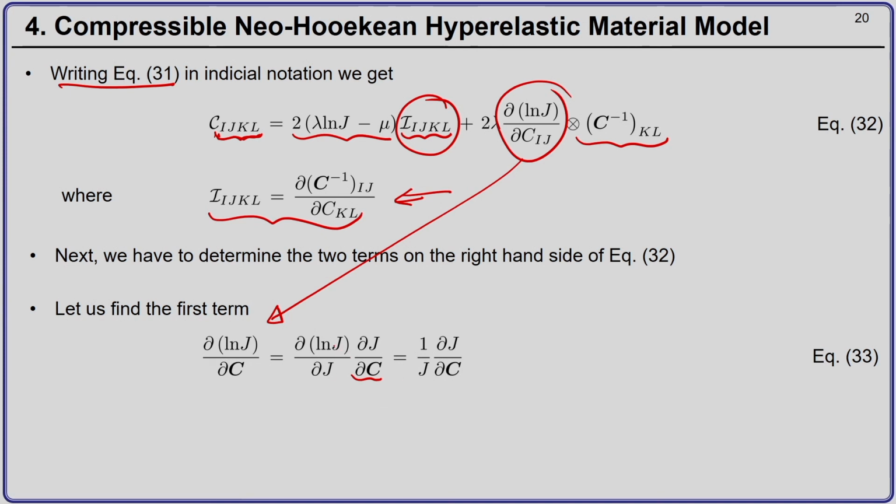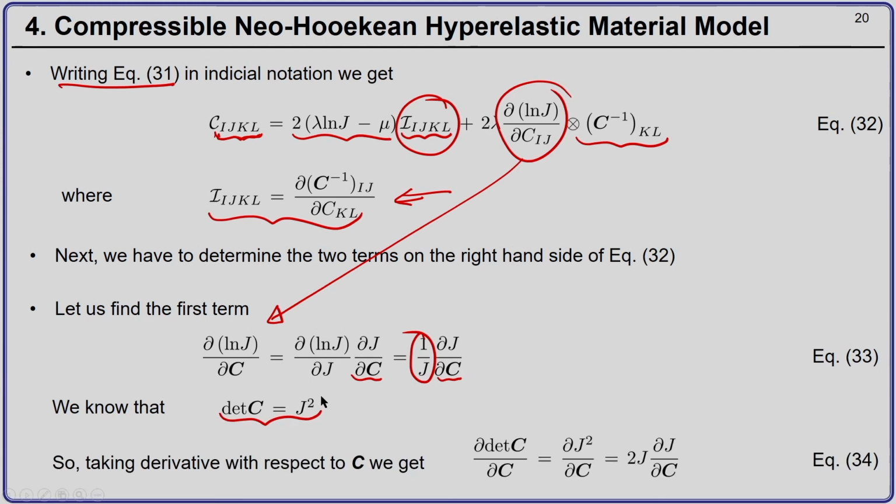And del by del j of ln j is nothing but 1 by j, and then you have del j by del C. And we know that determinant of C is j square. Therefore, if we take derivative on both sides with respect to C, we have del by del C of determinant of C equal to del j square by del C, and this is nothing but 2j del j by del C. So, this is what we want to find out.